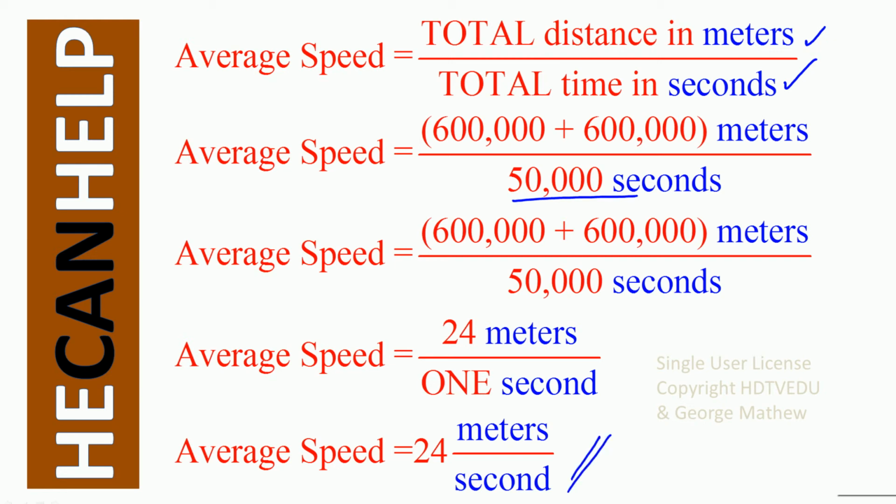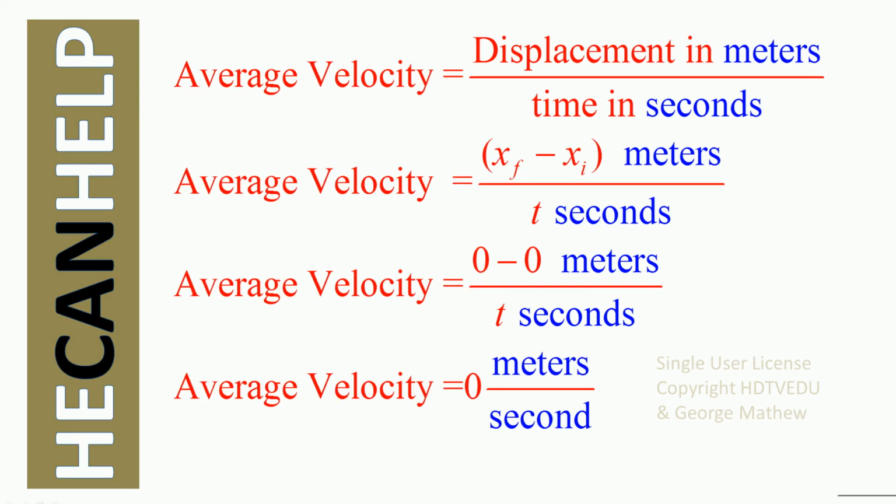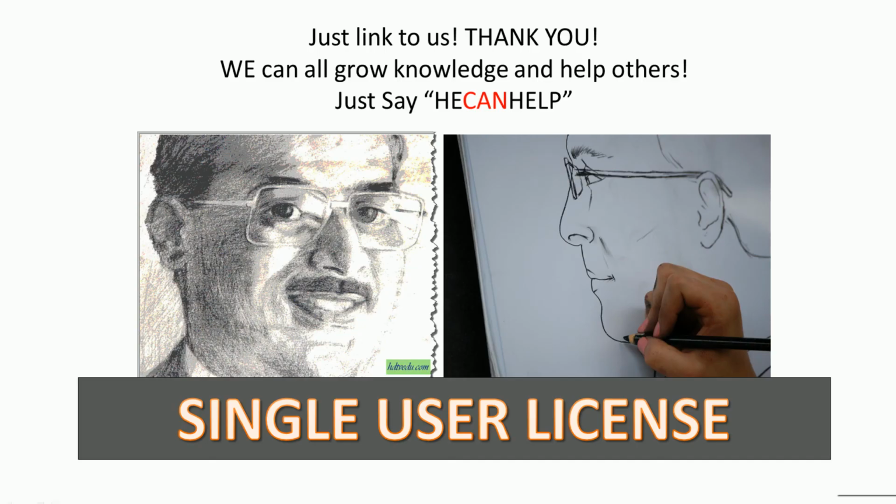So what is your average speed? 24 meters per second. What is your average velocity? Final position minus initial position divided by time. Since final and the initial positions are the same, set the origin 0, 0. We see that 0 minus 0 is 0. So what is your average velocity? 0 meters per second.